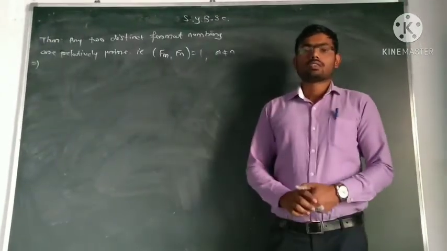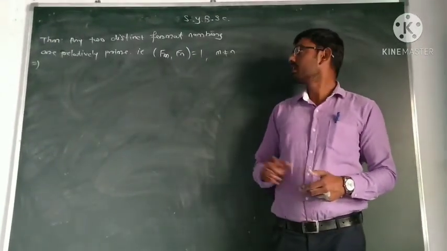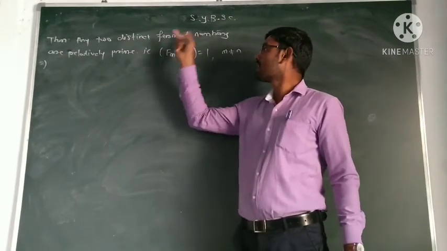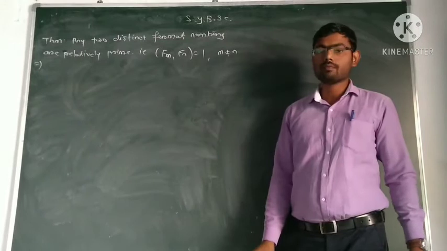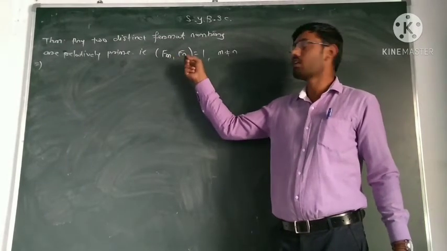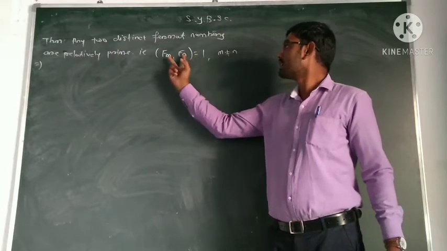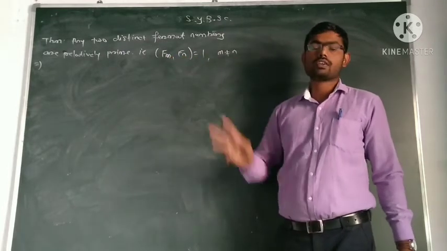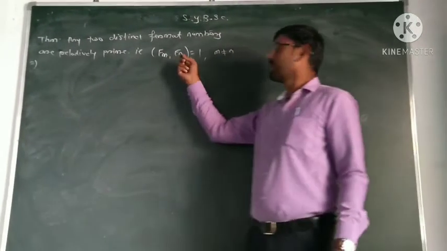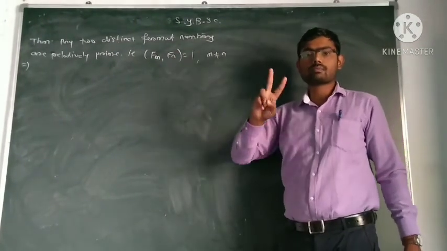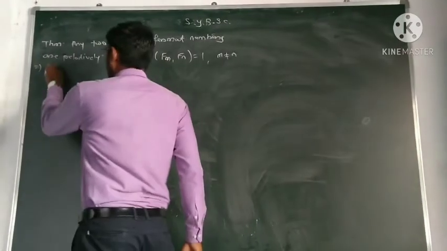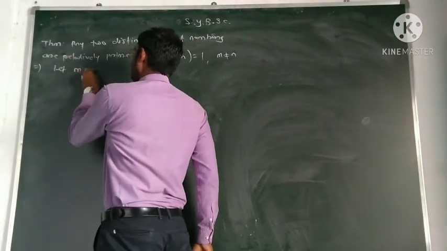Now we again see an important theorem. Any two distinct Fermat numbers are always relatively prime. You take two Fermat numbers F_m and F_n, where m and n are not the same, they are distinct. Their GCD is always equal to 1, so they are always relatively prime. m and n are integers, so one of the numbers must be greater than the other, so we assume m is less than n.